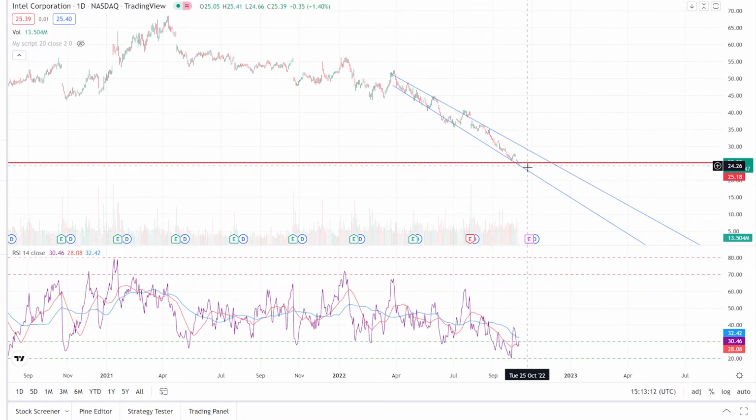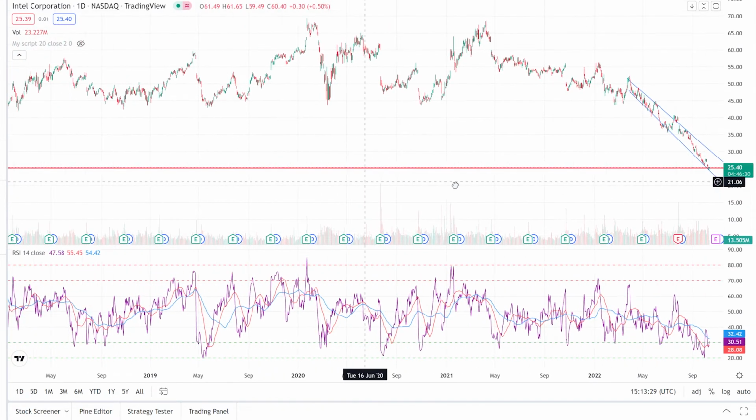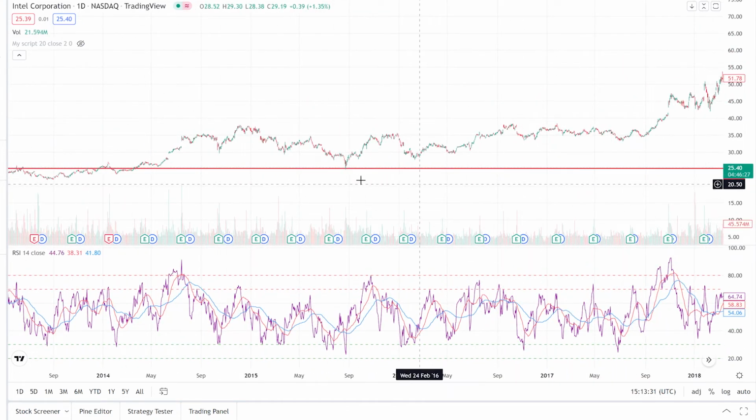But what's interesting now is it's, one, near the bottom of the downward side of this trend, so you might expect it to bounce back up off of that. And two, this red support level here goes way back. If we go way back here, it was hit in August of 15, and the company bounced off of that.